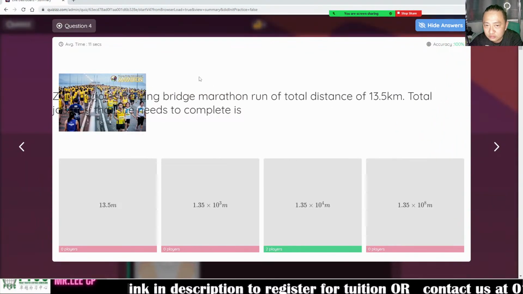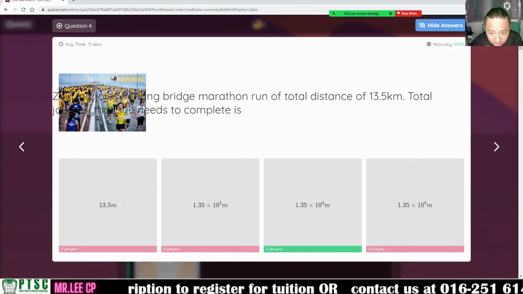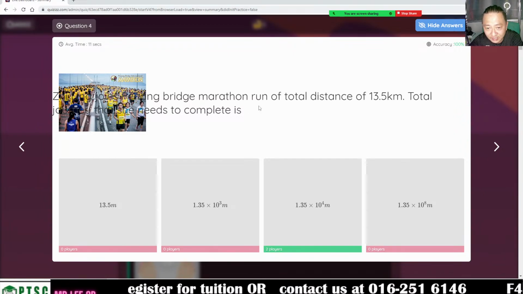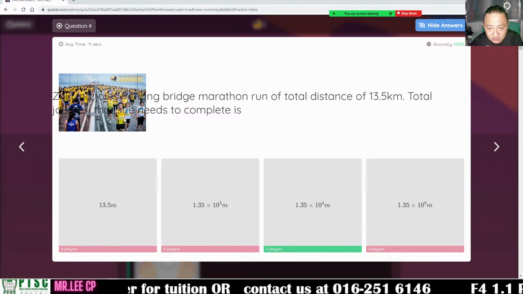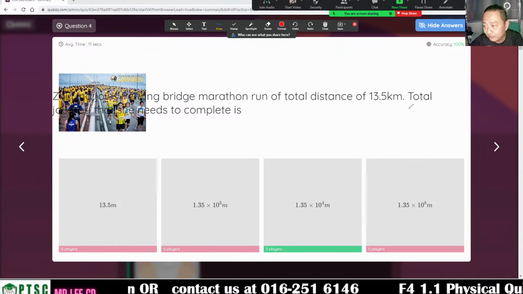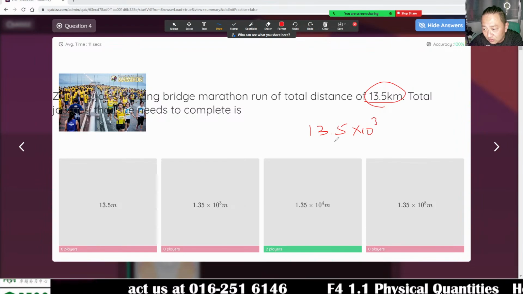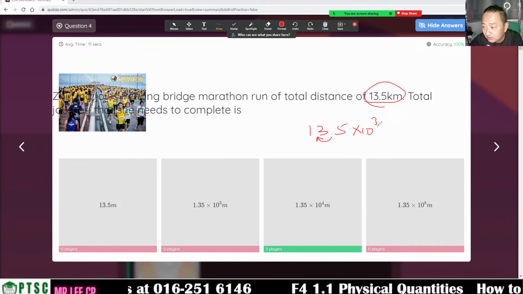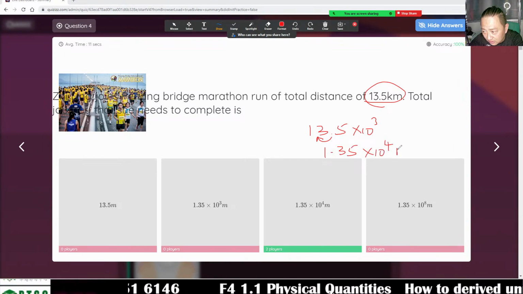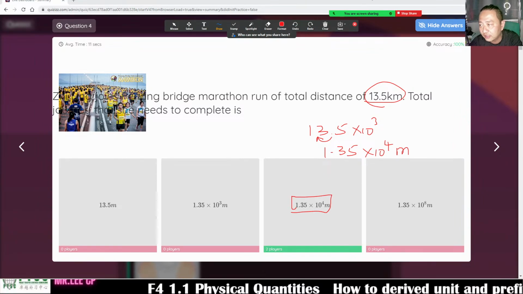Why so hard to see? Ling joined the Penang Bridge Marathon for 13.5 km. What is the total journey that she needs to complete, right? So 13.5 km. 13.5 times 10 power 3. So this one becomes smaller, right? This one becomes bigger. So 1.35 times 10 power 4 meter. Yeah, you are correct. Both of you are correct. Well done.